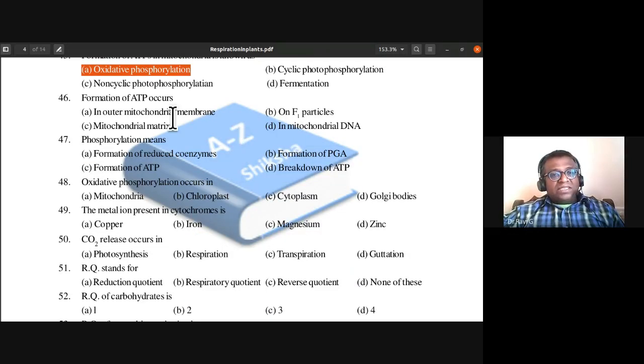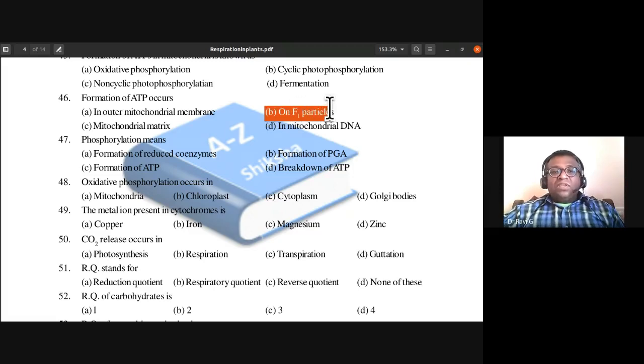So 46th, formation of ATP occurs. Where does it occur? In outer mitochondrial membrane, on F1 particles, mitochondrial matrix, in mitochondrial DNA. So the formation of ATP occurs on F1 particles.